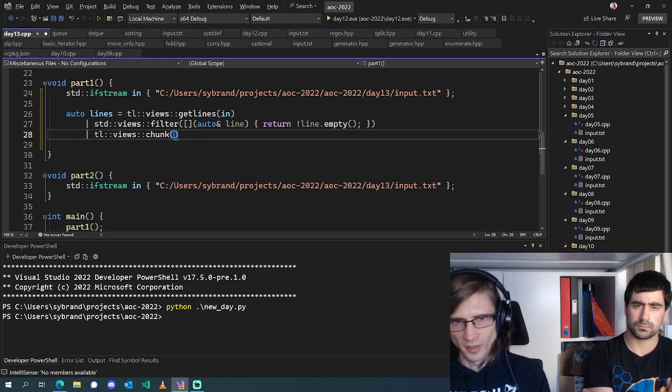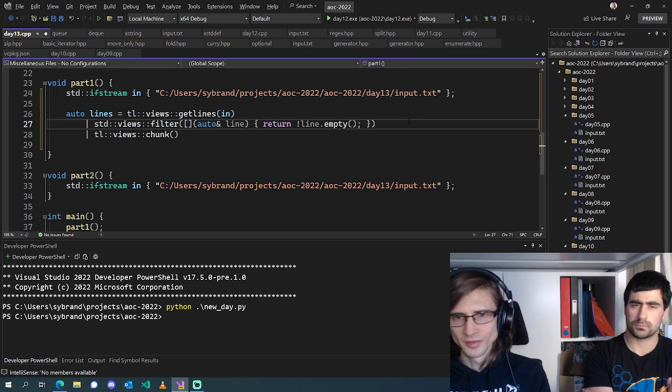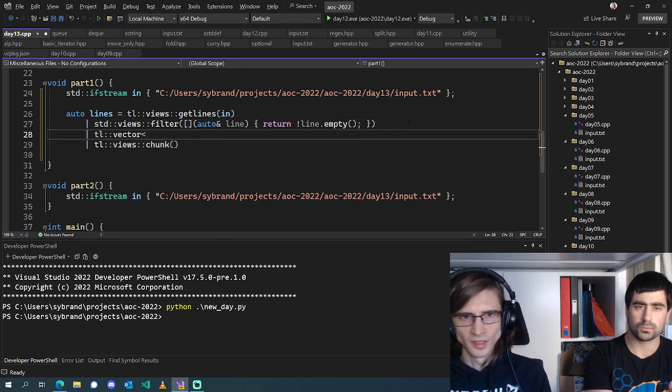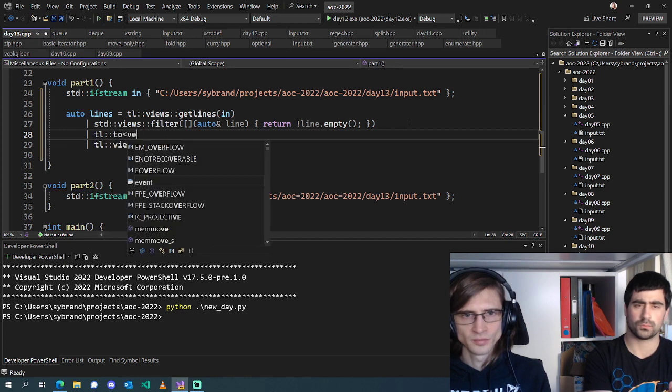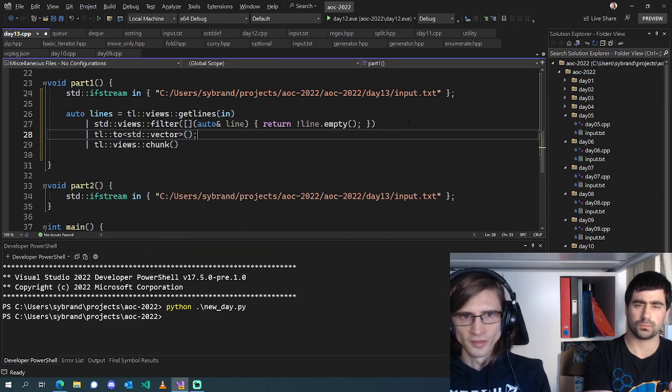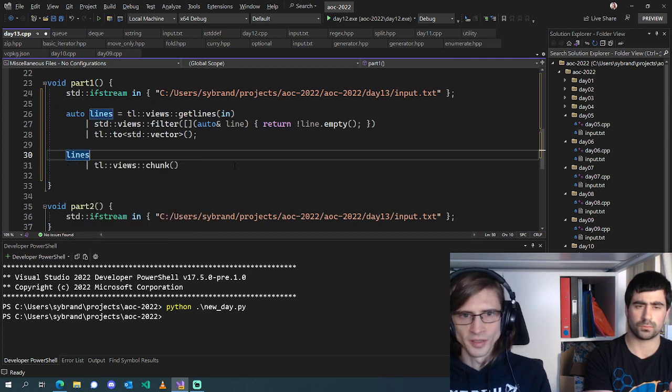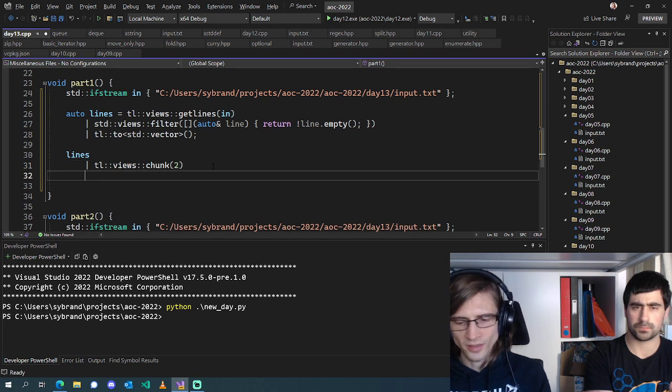That probably requires this to not be an input range, though. So, oops. Convert it to a vector there, and then do lines piped into chunk on 2. So now that's our pairs.